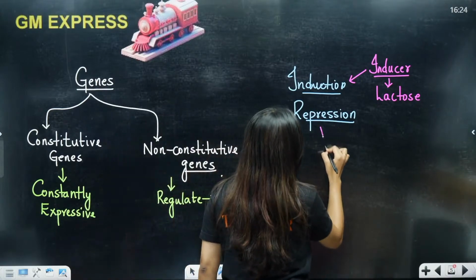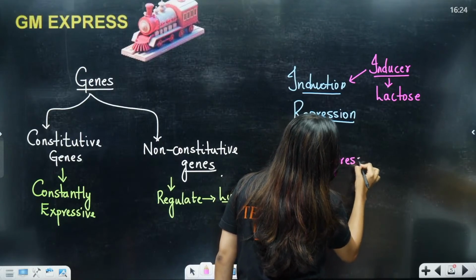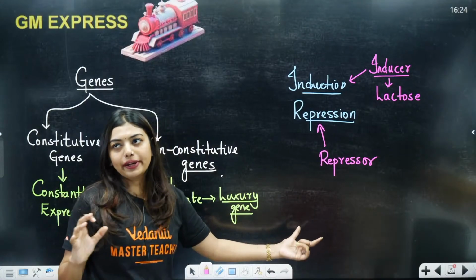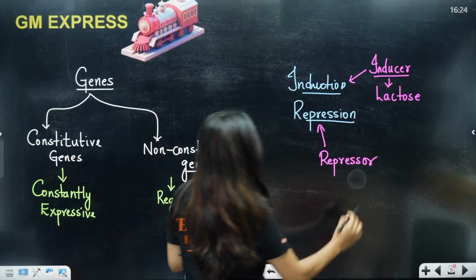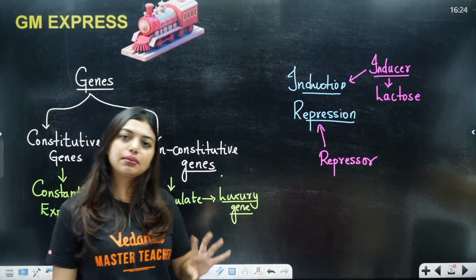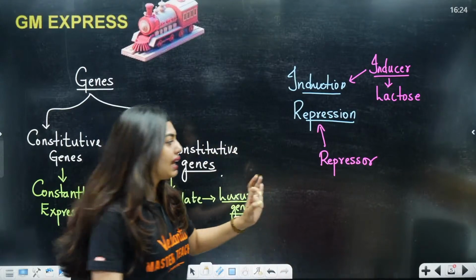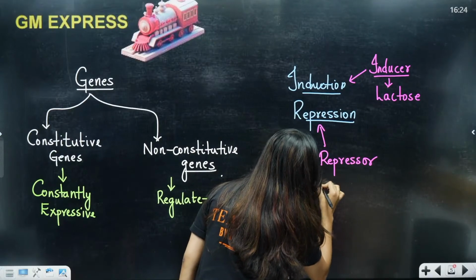Now in repression, what is it? Repressor is going to be there, and that repressor is not going to be stimulated or stopped by anyone. Repressor will go and bind with the operator. Is this clear? So again, this whole thing can have a negative and a positive mechanism. Positive mechanism is when the gene is switched on. Negative mechanism is when the gene is switched off. And at what levels are they going to do this? They are going to start with the transcriptional level.